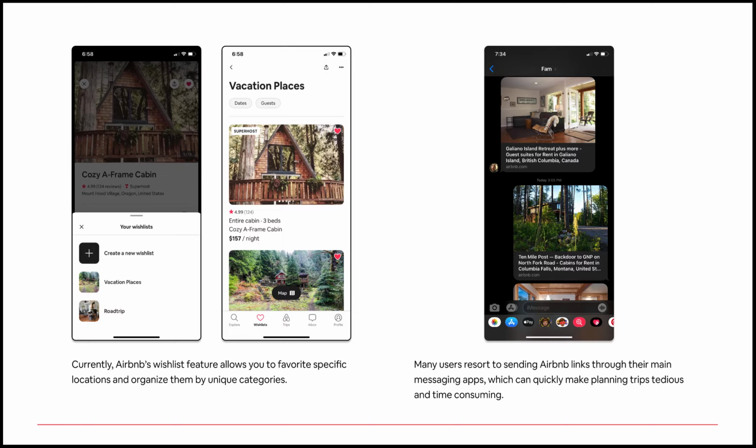Currently, Airbnb's wishlist feature allows you to favorite specific locations and organize them by unique categories. If you're planning a trip with a group of people, you can share your wish list with others, but there's no easy way to talk about and plan your trip directly in the app. Most users, including myself, have to send links through text messages in order to collaboratively plan a trip. Navigating between the Airbnb app and a messaging app can become tedious quickly and often makes planning trips harder and more time-consuming.